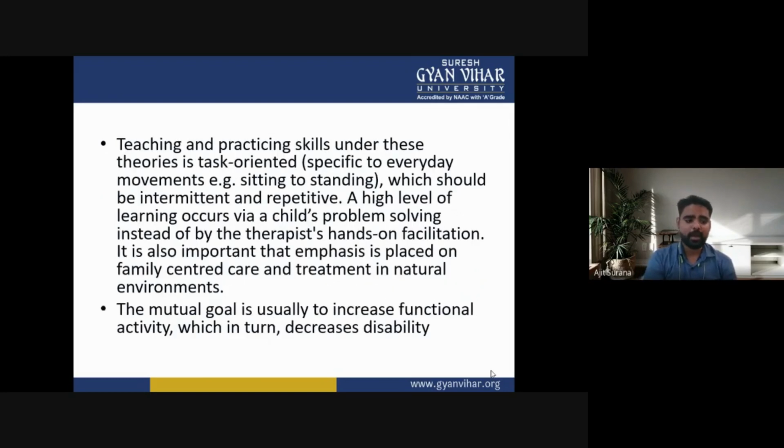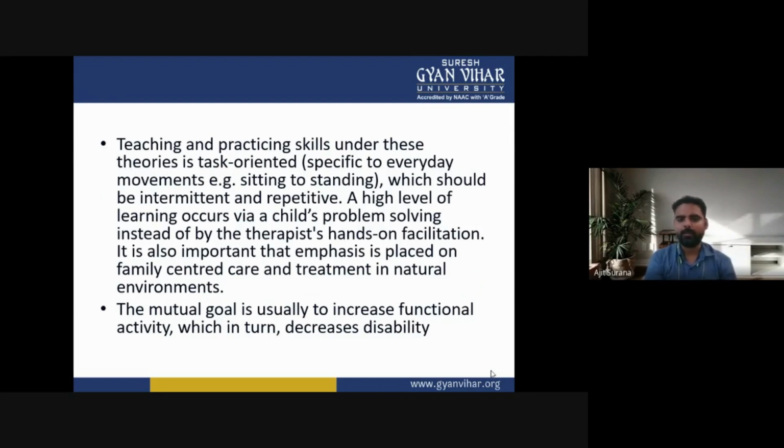Now, teaching and practicing skills under these theories is task oriented, specific to everyday movements. Example: sitting to standing, which should be intermittent and repetitive. A high level of learning occurs by a child's problem solving instead of by the therapist's hands-on facilitation.